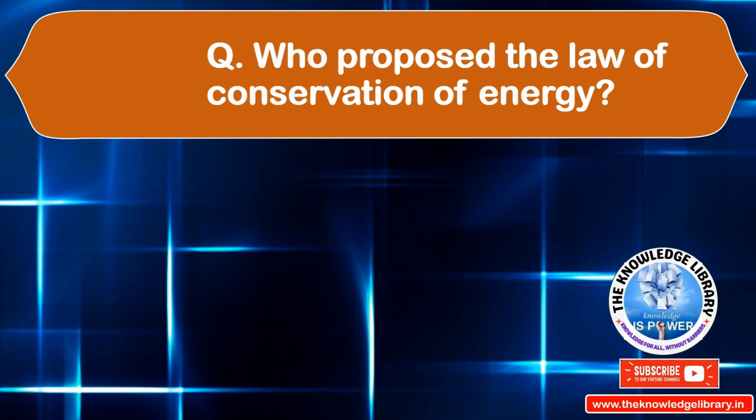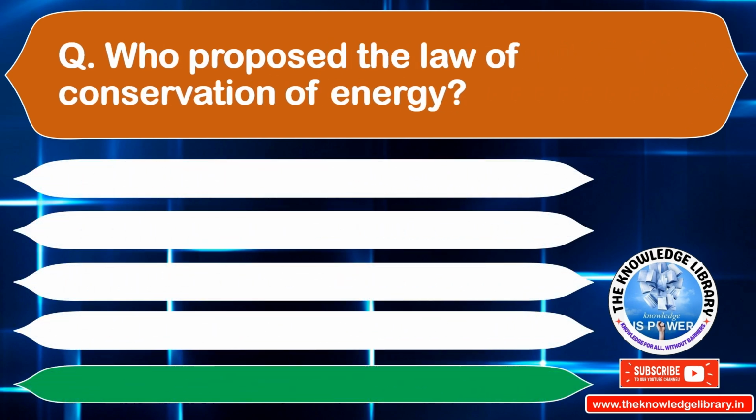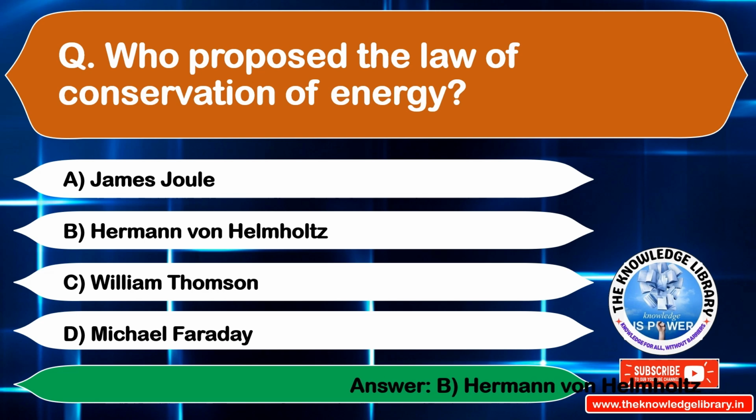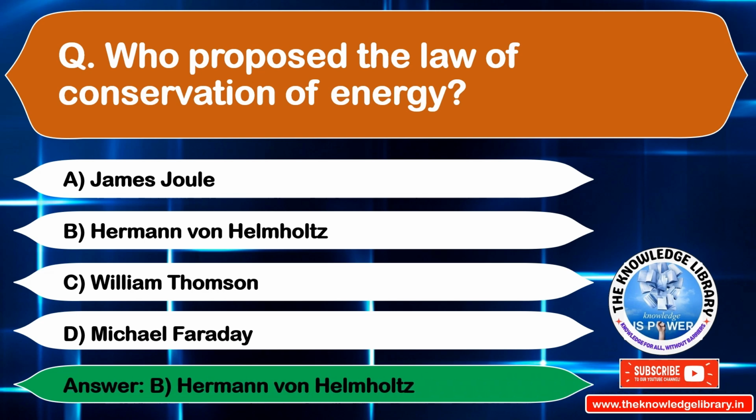Who proposed the law of conservation of energy? Option A, James Joule. Option B, Hermann von Helmholtz. Option C, William Thomson. Option D, Michael Faraday. The correct answer is option B, Hermann von Helmholtz. Move to the next question.